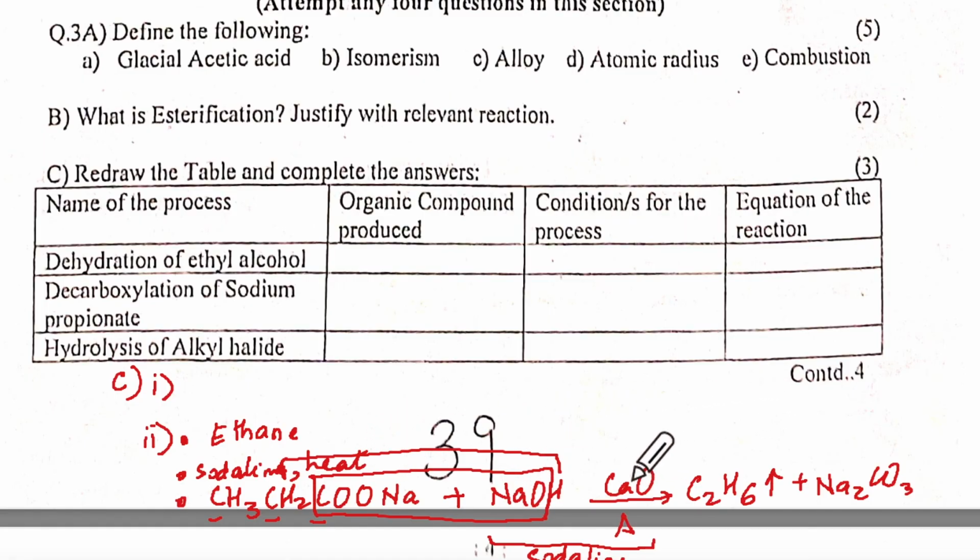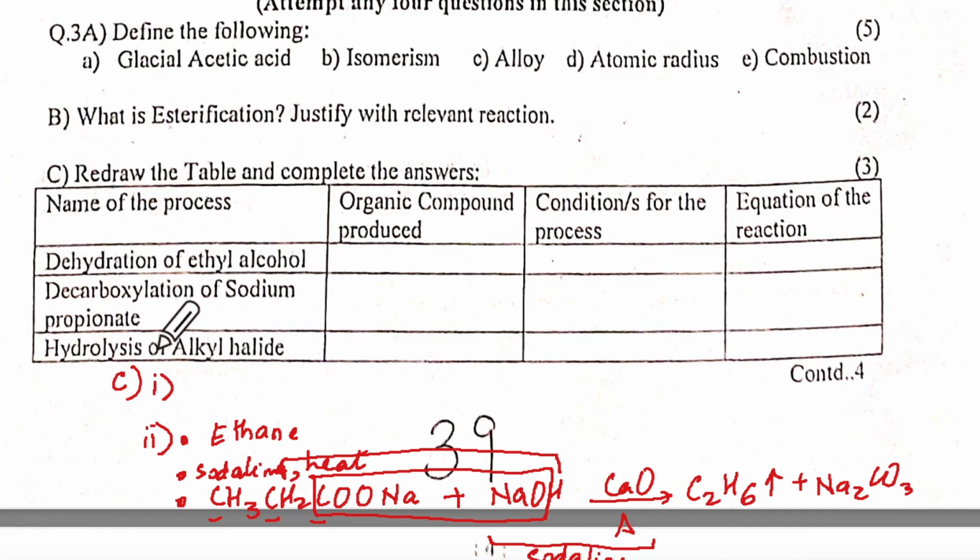Soda lime means NaOH with CaO. We can't write only CaO here. Or you can say in presence of NaOH, a mixture of NaOH with CaO means soda lime is okay if you write it. Understand? If you wish, you can say soda lime in brackets, mixture of NaOH and CaO.